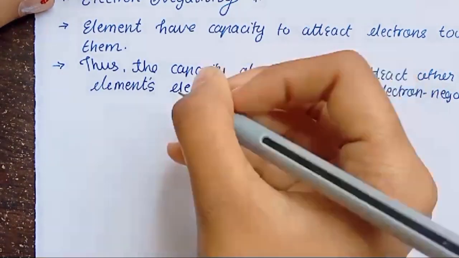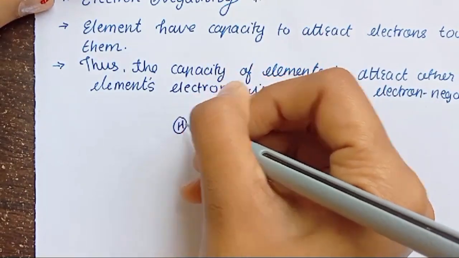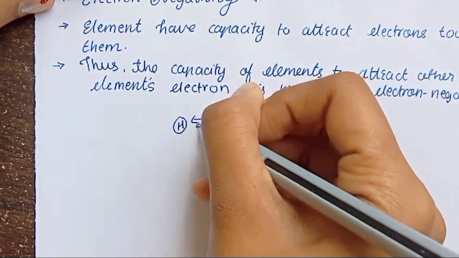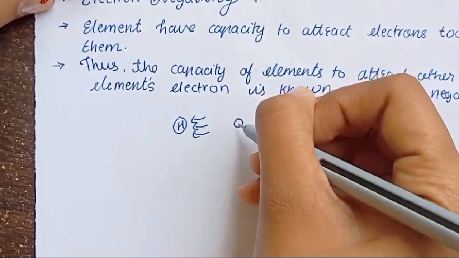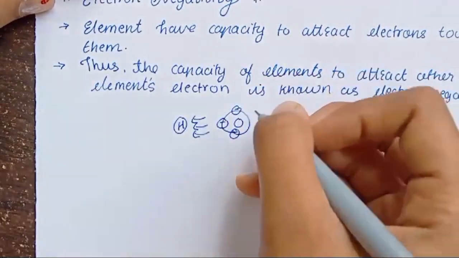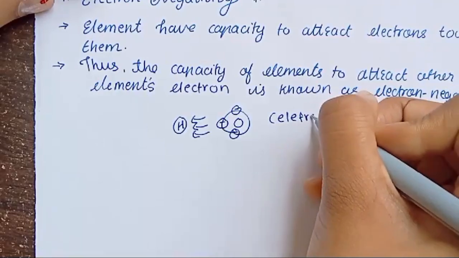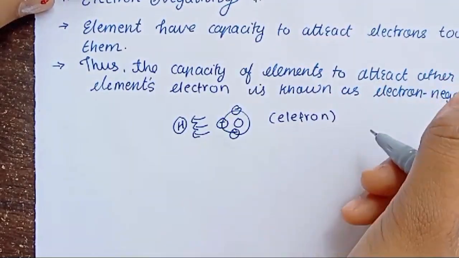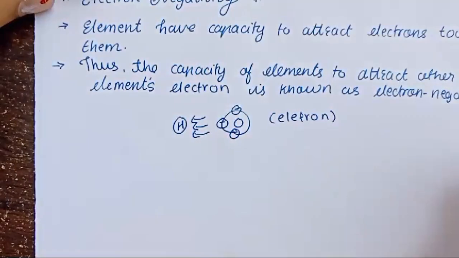Let's say this is an element of hydrogen, so it is attracting the electrons of another. It is attracting the electrons of other elements towards itself. This is known as electronegativity.